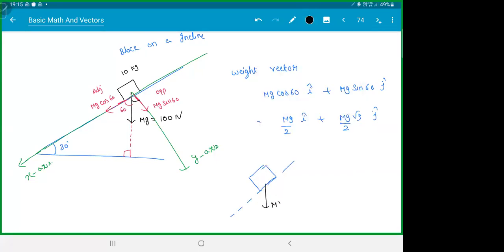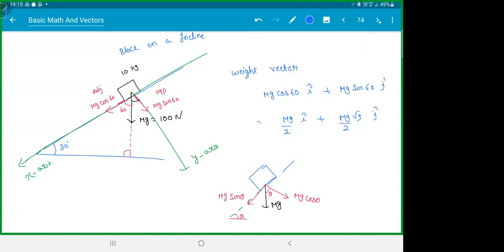So pictorially, this is how we will draw it. If you have a weight vector mg, we can divide this into two components. This will be mg sin theta, and this will be mg cos theta, where this angle is theta. That's how you resolve the vectors, mg cos theta and mg sin theta.